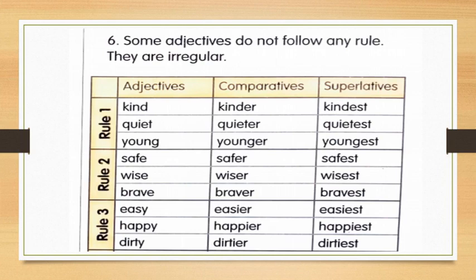Easy. Y is there. So what do we have to do? We have to add IER. Easier. And in case of superlative, IEST. Easiest. So like that, happy, happier, happiest. Dirty, dirtier, dirtiest. Are you getting it? Wherever there is Y, simply add IER. And in case of superlative, IEST. Easiest. Correct? Very good.